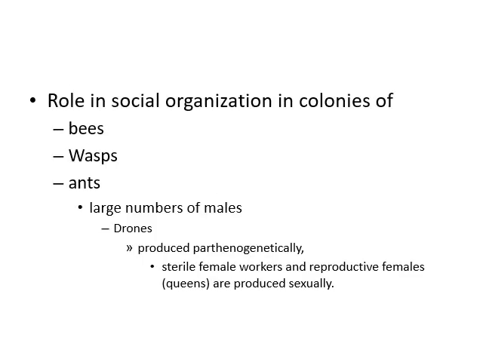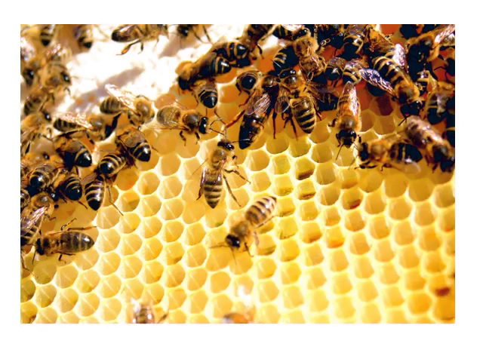Then there is its role in the social organization of colonies in the honeybees, wasps, and ants. There are a larger number of males, known as drones, that are haploid and produced parthenogenetically. Sterile female workers and reproductive females are produced sexually, having the 2n number. Here you can see in this diagram the honeybees forming the comb, the honeycomb.